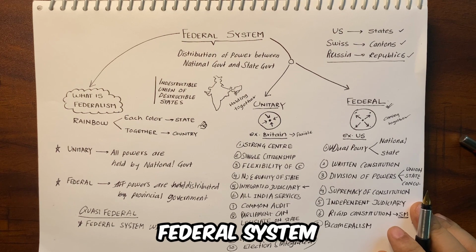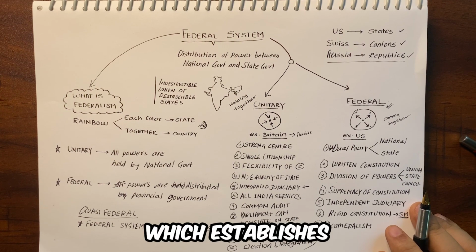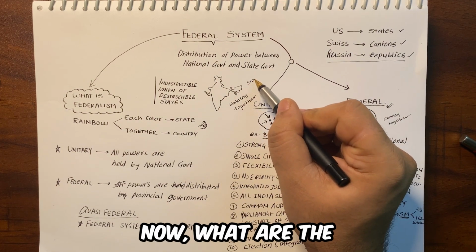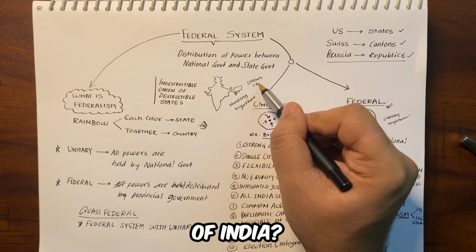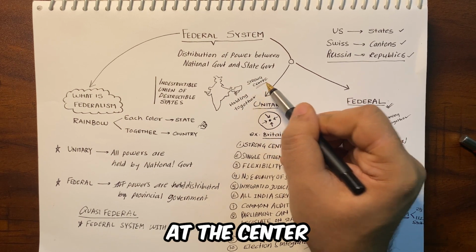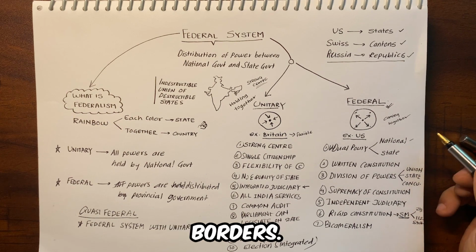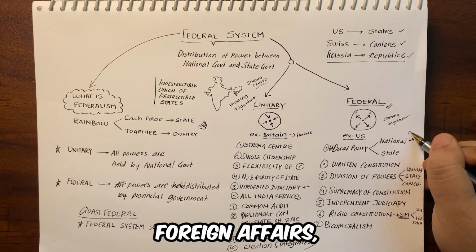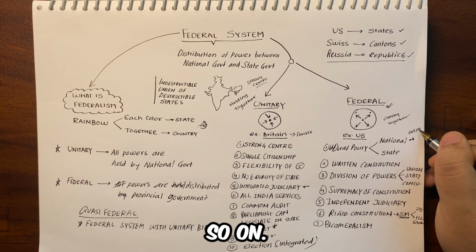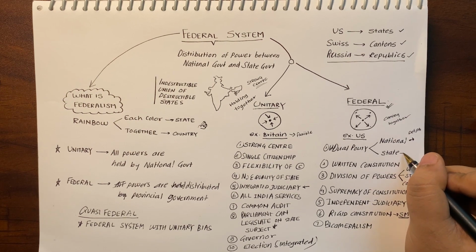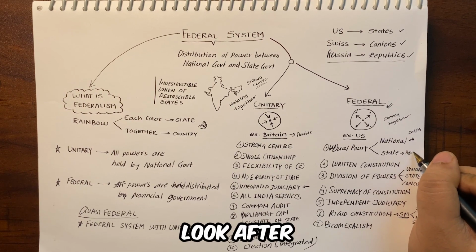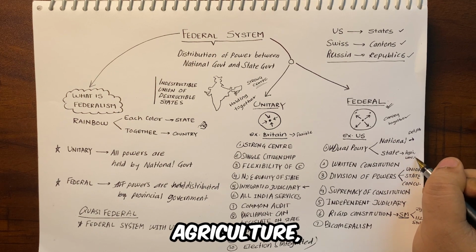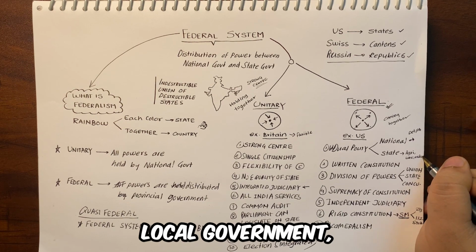The Indian federal system is based on the Canadian model, which establishes a strong central government with more power than the states. Now, what are the federal features of the Constitution of India? Number 1, dual polity. Union at the center, states at the periphery, with sovereign powers. The union government deals with matters of national importance like defense, foreign affairs, currency, communication, and so on. ये सब यूनियन गवर्नमेंट के हाथ में होता है. The state governments, on the other hand, look after matters of regional and local importance like public order, agriculture, health, local government, and so on.